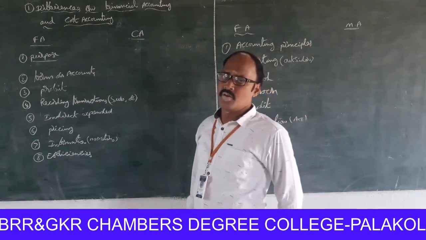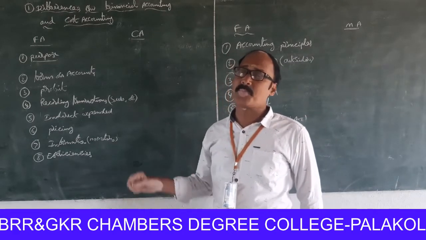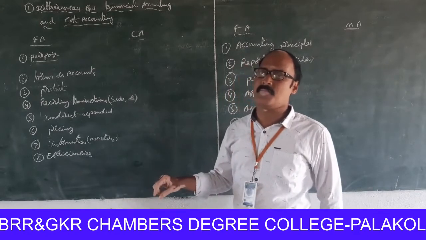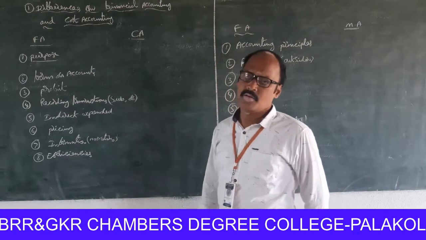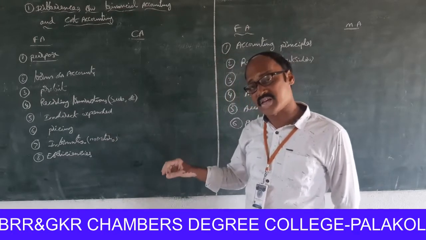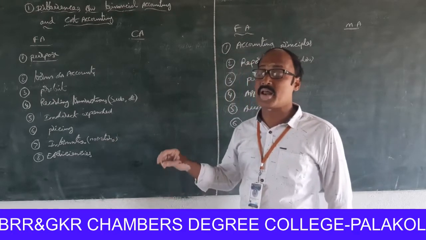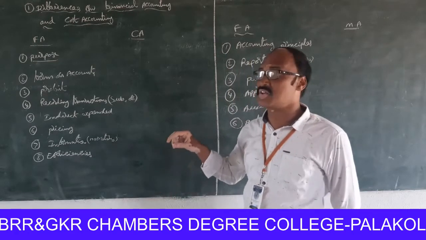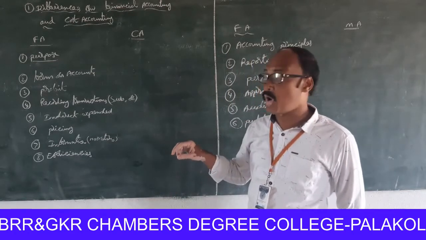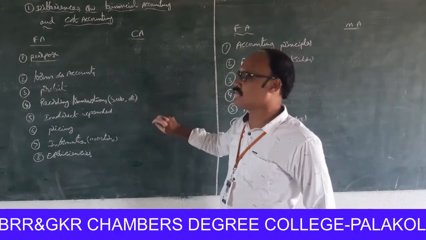Pricing. For price fixation and price policies, the information is not available in the books of financial accounting, but the information for price fixation and price policies is provided by cost accountancy.